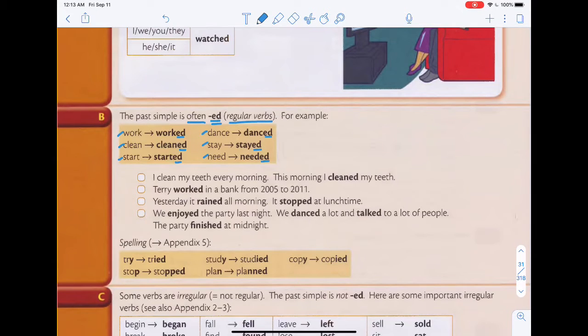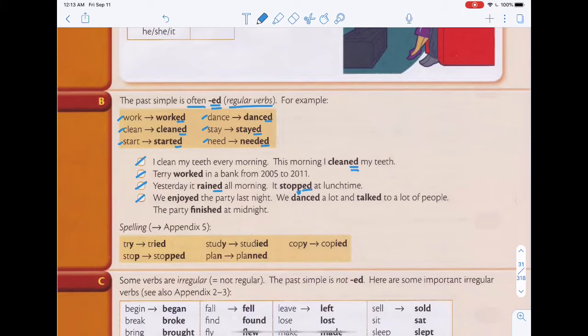So let's go through the sentences. I clean my teeth every morning. This morning I cleaned my teeth. Terry worked in a bank from 2005 to 2011. Yesterday it rained all morning. It stopped at lunchtime. Take a look over here for stop: we add an extra P. I will explain why later.